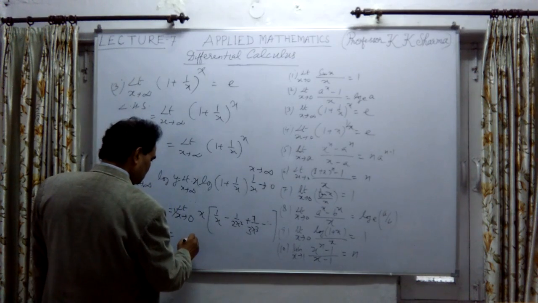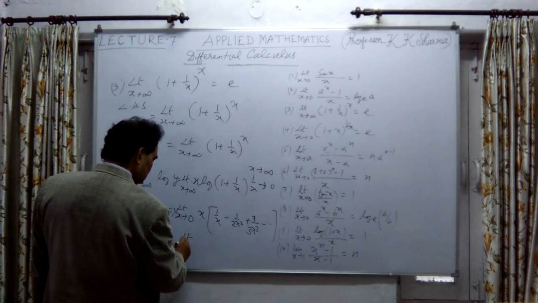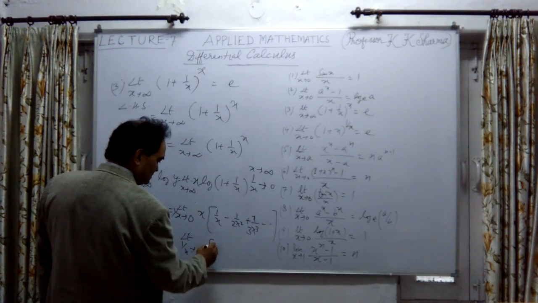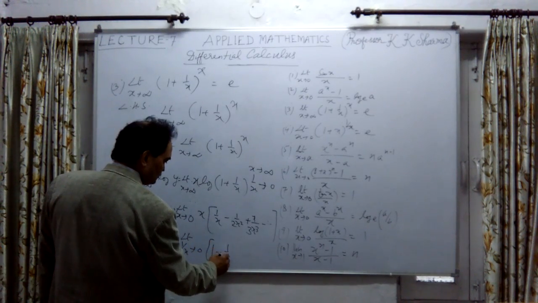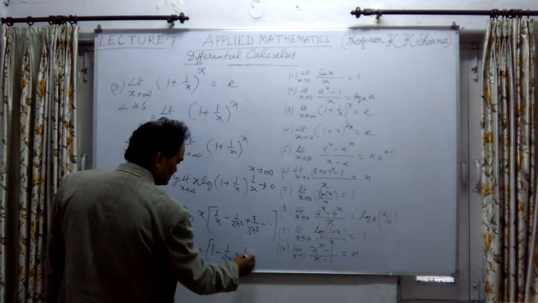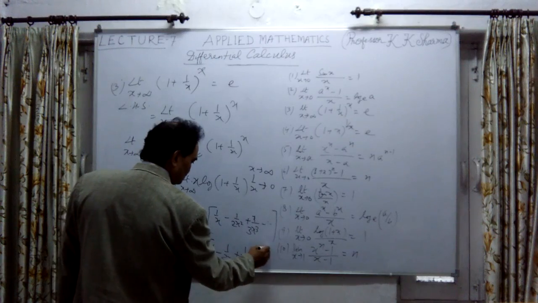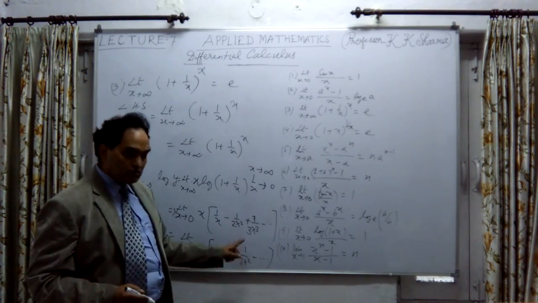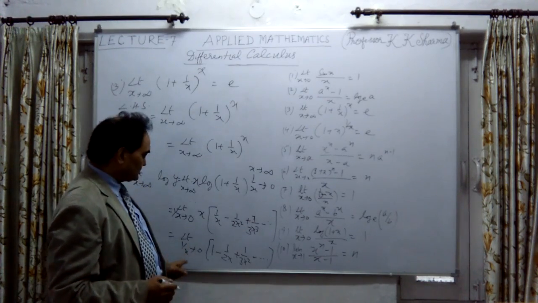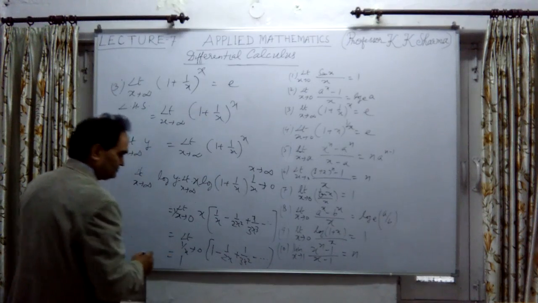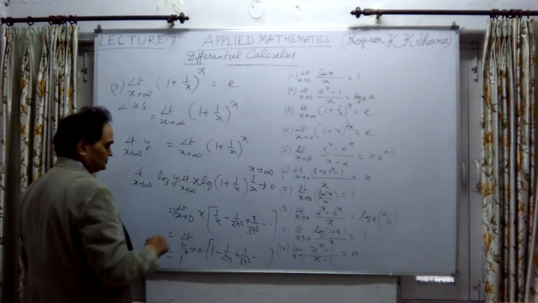So limit 1 upon x tends to 0 of 1 minus 1 upon 2x plus 1 upon 3x square minus, and so on. Every term other than 1 will contain 1 upon x, which tends to 0. By substitution, this will be equal to 1 in the limiting position.